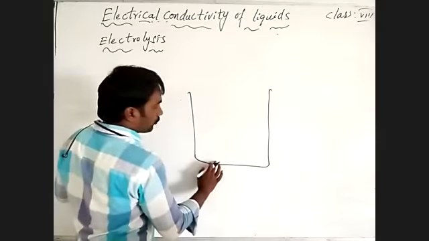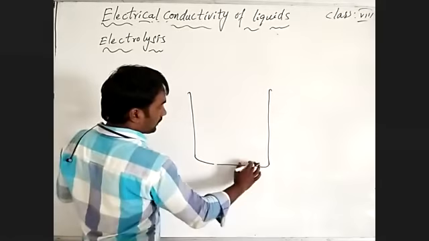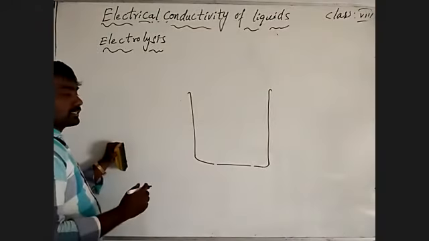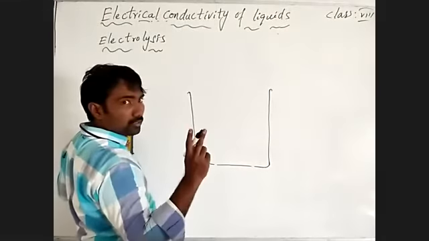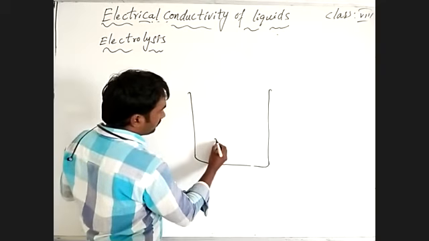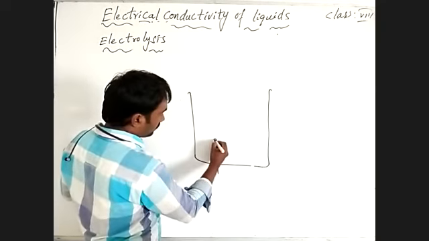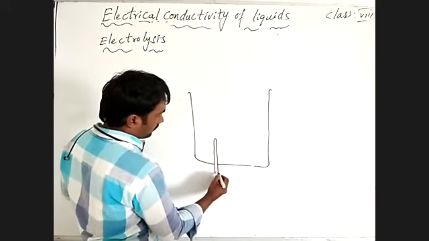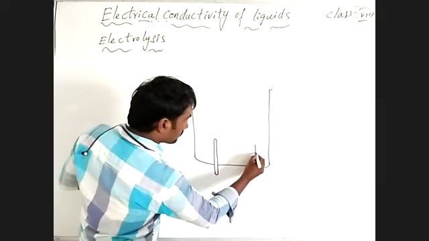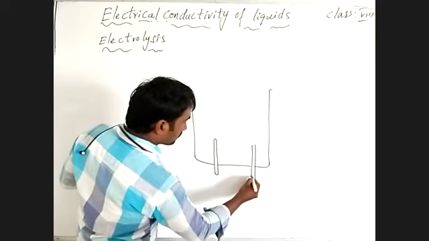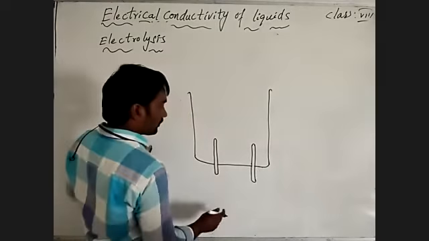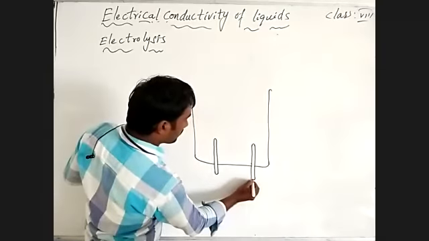Make two holes at the bottom of the transparent vessel and insert two carbon rods or graphite rods. Insert two graphite rods.